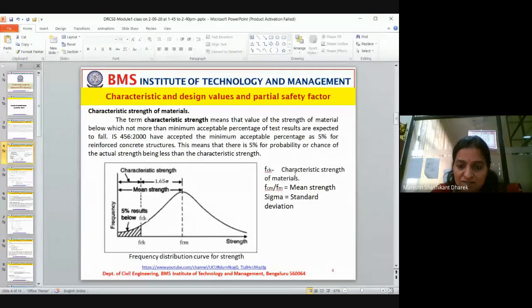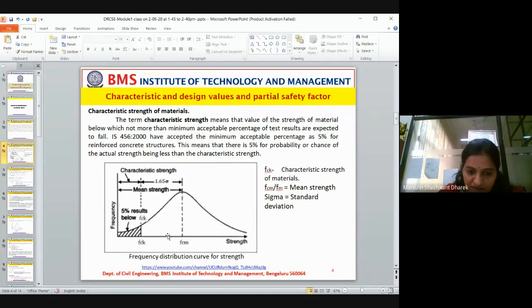Now in IS 456-2000 we have accepted the minimum acceptable percent of failure as 5%. This means that there is a 5% probability or chance of the actual strength being less than the characteristic strength. In this, FCK stands for characteristic strength of material. Sometimes they mention mean strength as FM, sometimes as FCM, and sigma is the standard deviation.